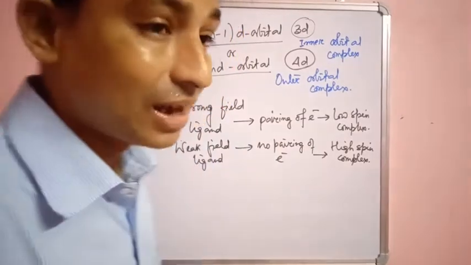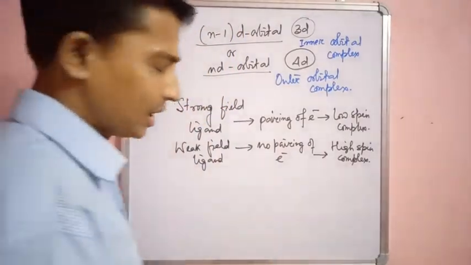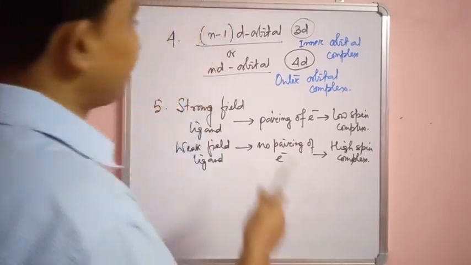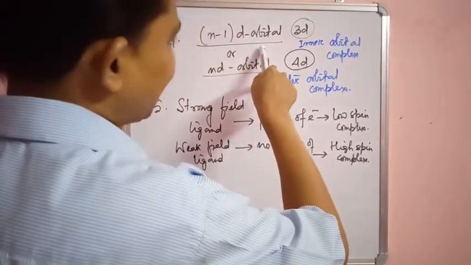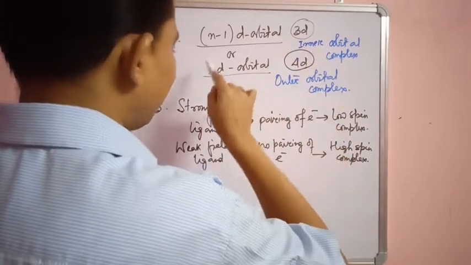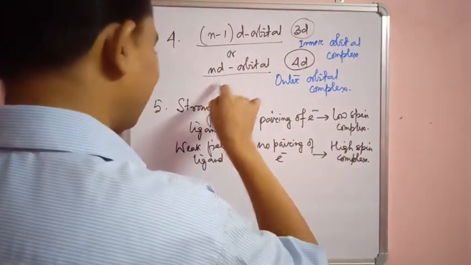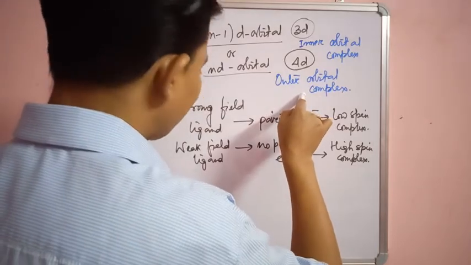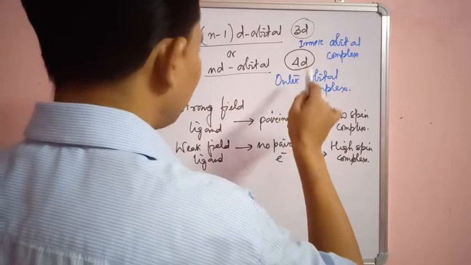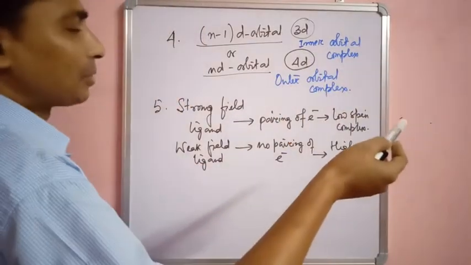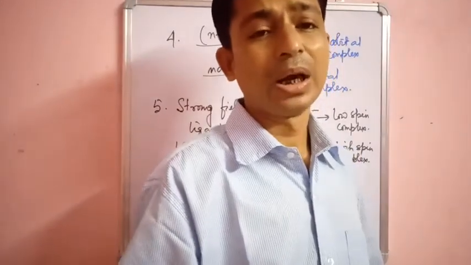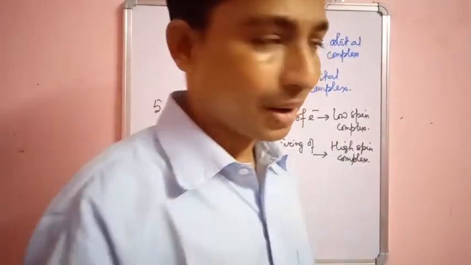Now what is this sp3d2 or d2sp3? If the n-1 d orbital is taking part in hybridization, then that complex is called an inner orbital complex, and if the n d orbital is taking part in hybridization, then that complex is called an outer orbital complex. We have taken the example of a 3d orbital and a 4d orbital. If the 4d orbital is involved in hybridization, it is called an outer orbital complex. We will see it in detail when we solve some problems.